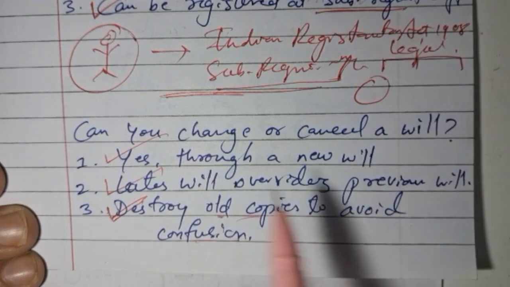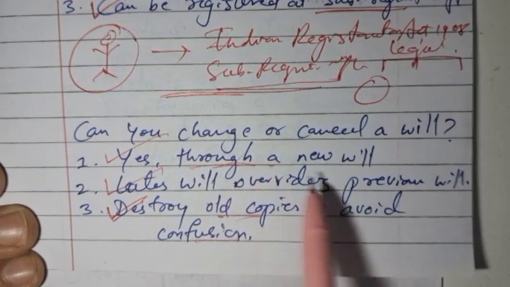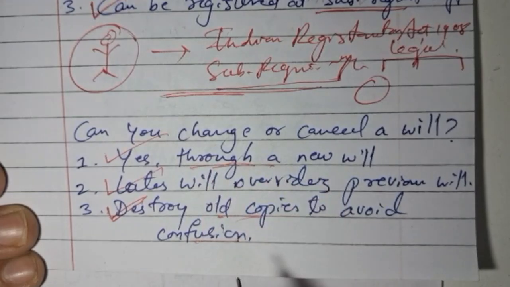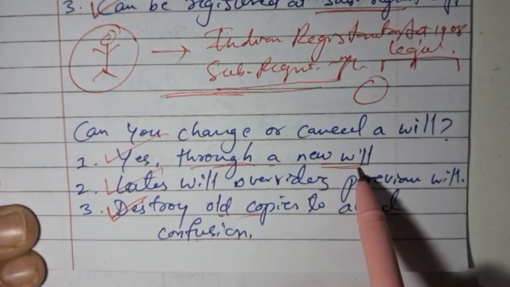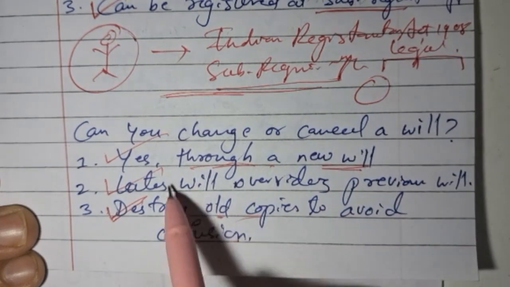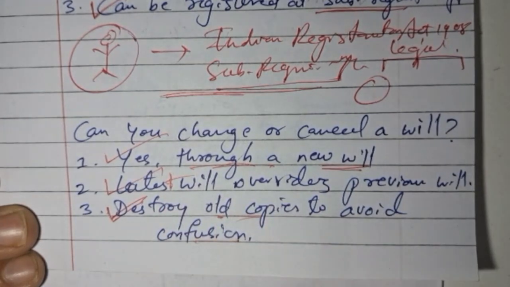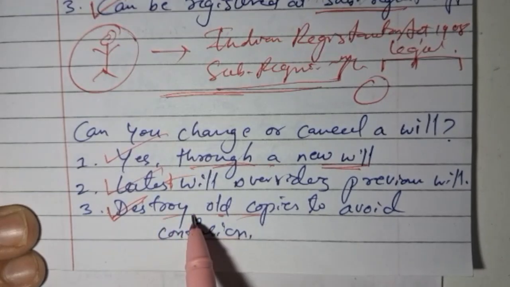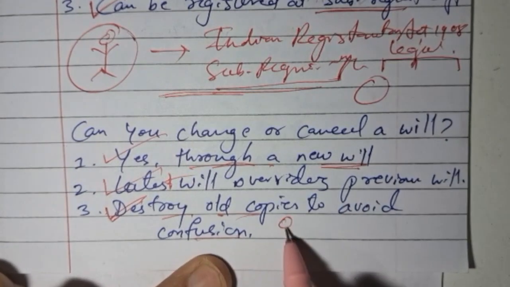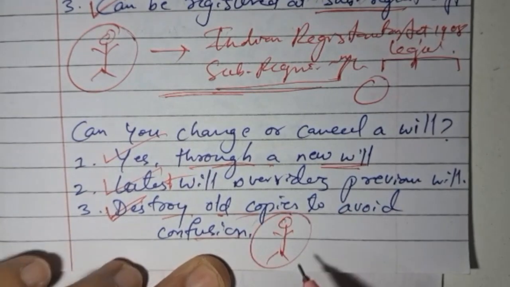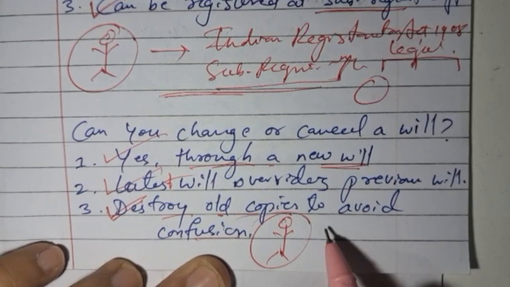So you can change the will through a new will or a codicil, which is governed under the Indian Succession Act 1925, and the latest one is going to override and supersede the earlier will, and you need to destroy the old copies. We will understand through one example now. There is Mrs. Meena who is going to write a new will after her son's marriage.